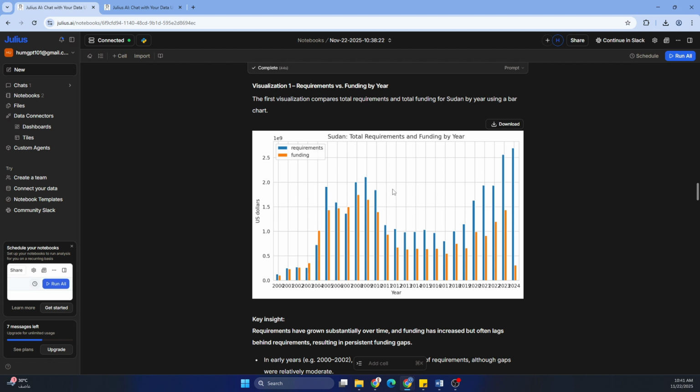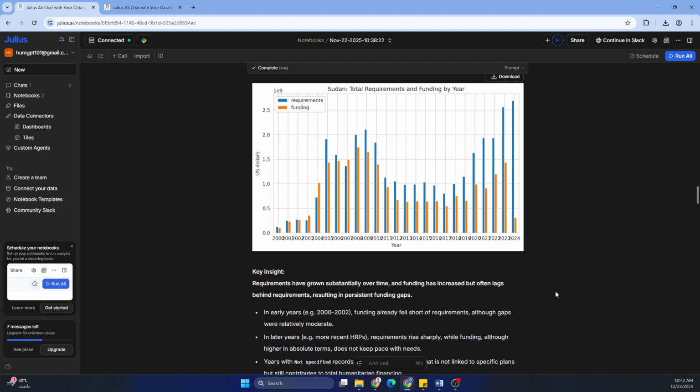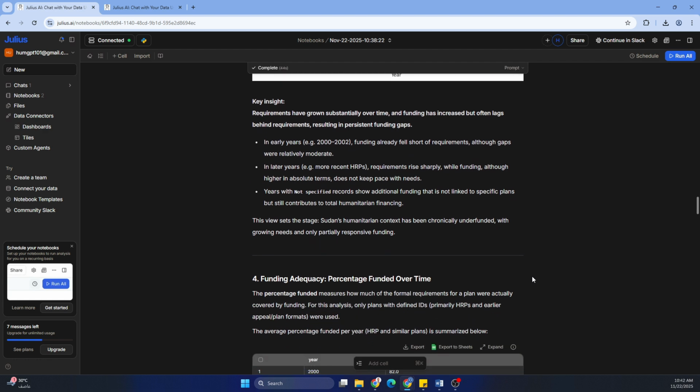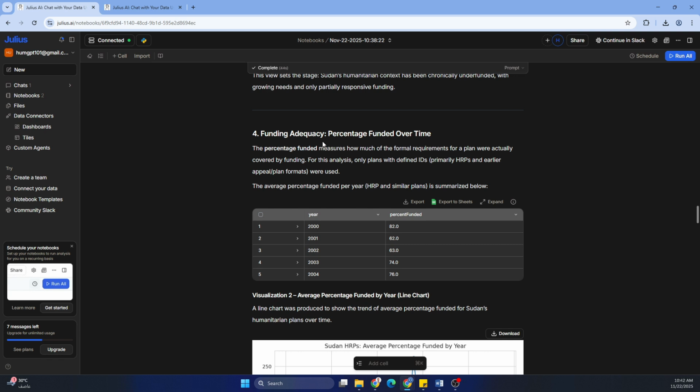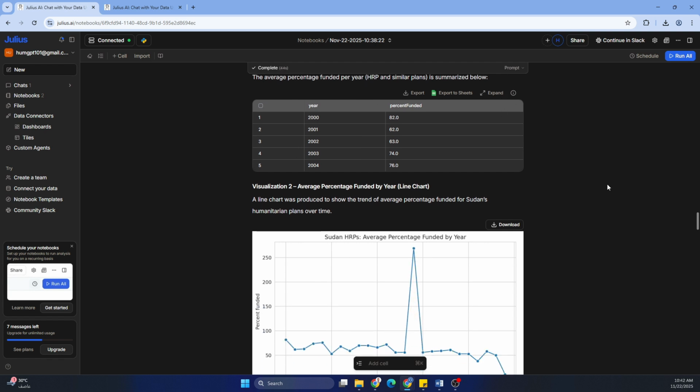when you're creating the visualizations, please leave a space of 5 years gap, so that it goes from 2000 to 2005, from 2005 to 2010, something like that. And also it gives you the key insights, funding adequacy, percentage funded over time.